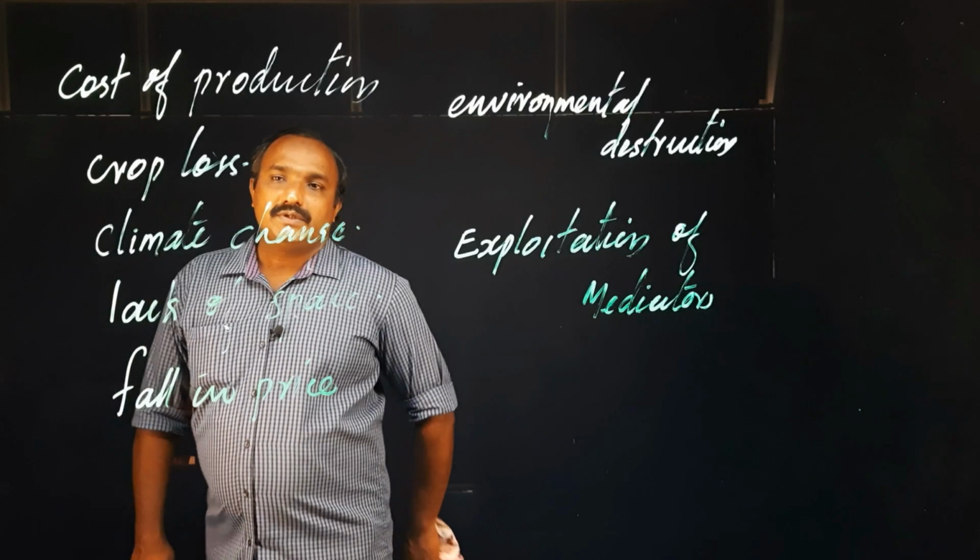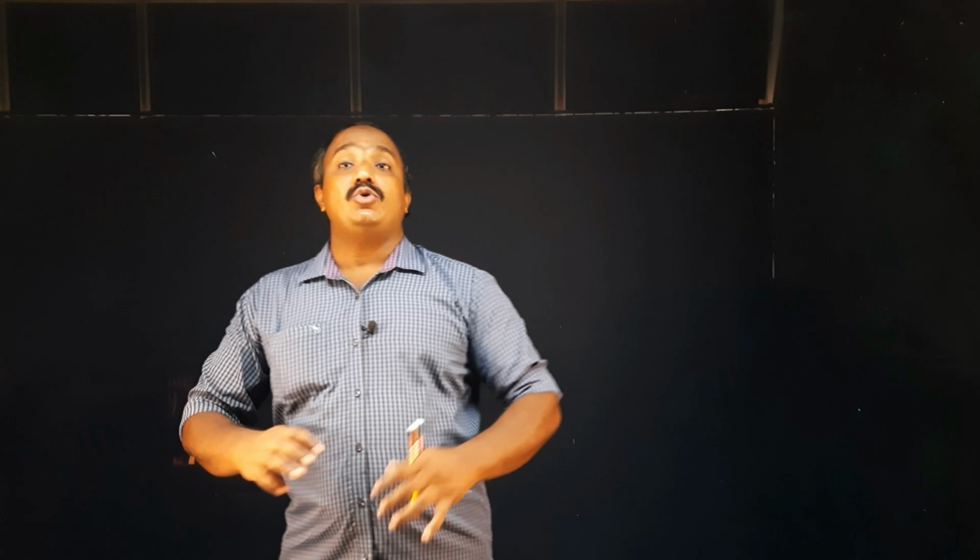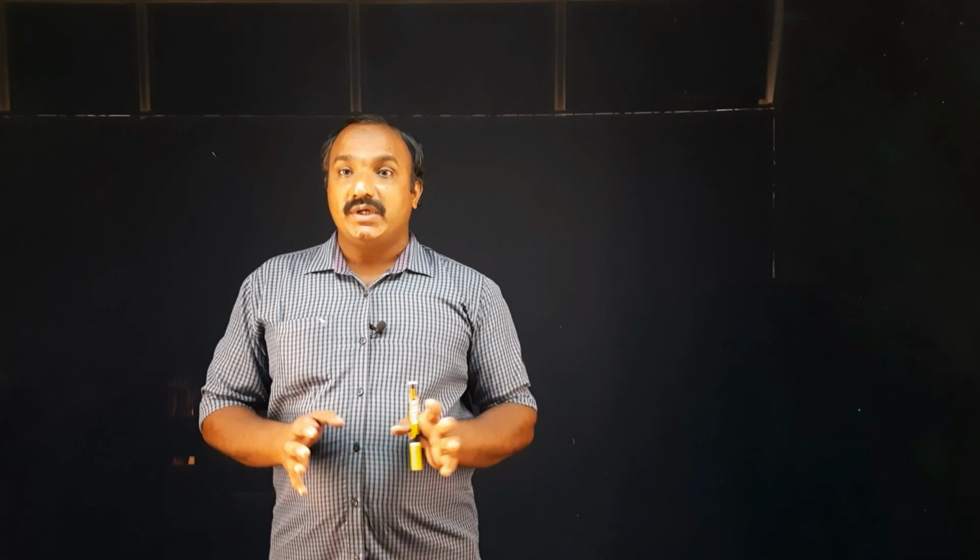Okay, now how to improve or how to overcome this kind of condition. For that, what we can do? For overcoming this kind of problems, a scientific approach is essential or needed. So as part of a scientific approach, we have to use a scientific method in the case of agriculture.